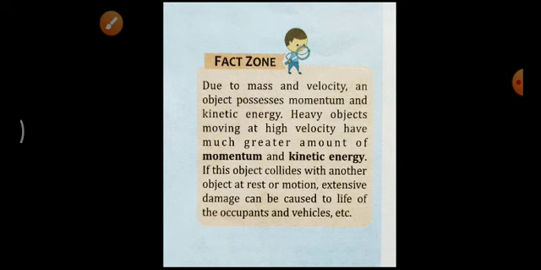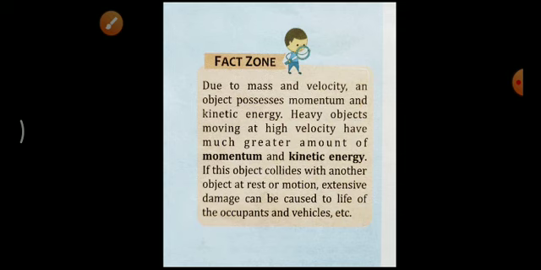Momentum is nothing but the product of mass and velocity; it completely depends upon mass and velocity, and momentum is equal to mass into velocity. So because of mass and velocity, that object possesses momentum. Also it is having kinetic energy because it is having some velocity, because it is moving.